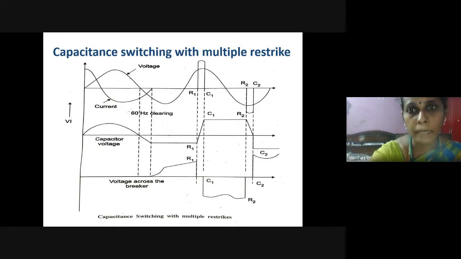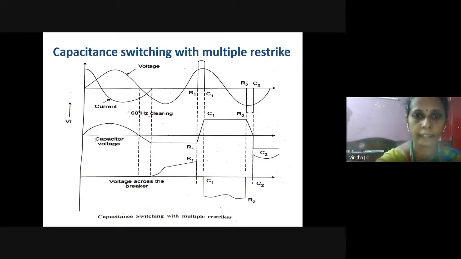Here is the waveform for the capacitance switching with multiple restrikes, shown in this diagram. This is the voltage waveform, and the second one is the current waveform. When the circuit breaker contacts are in normal condition, the circuit will be carrying its current.